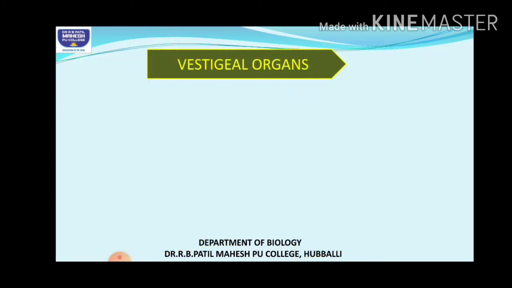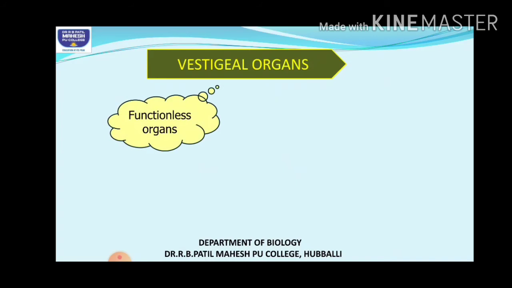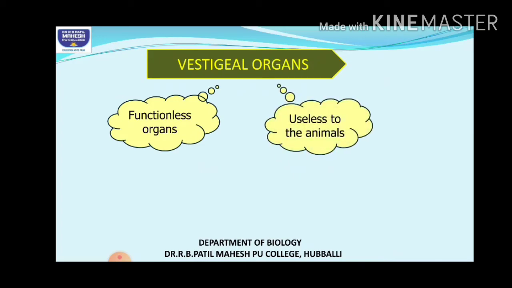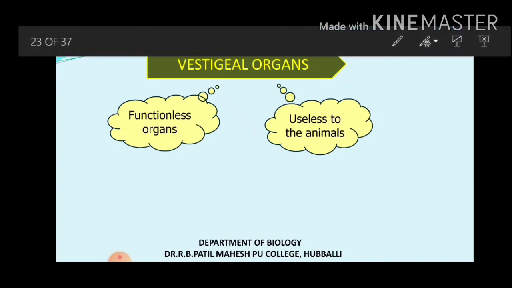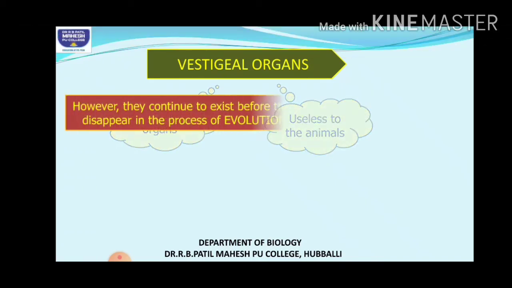Next, coming to the vestigial organs. They are also called functionless organs. You might observe that some parts of our body are used for different purposes, but there are certain parts in our body which we don't use. Because of not using them, they have been reduced in our body. Such organs are said to be vestigial organs. They are functionless or useless organs, and because of that they are reduced.